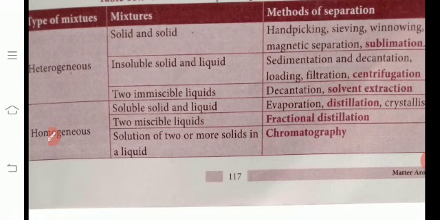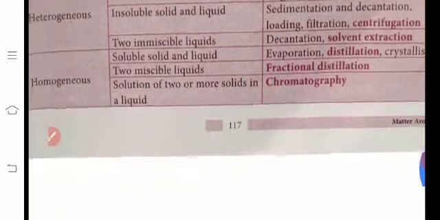Then the third one, two immiscible liquids: decantation and solvent extraction. These two methods are used to separate heterogeneous mixtures of two immiscible liquids. Homogeneous means you cannot see the components with your naked eye. That is called a homogeneous mixture.